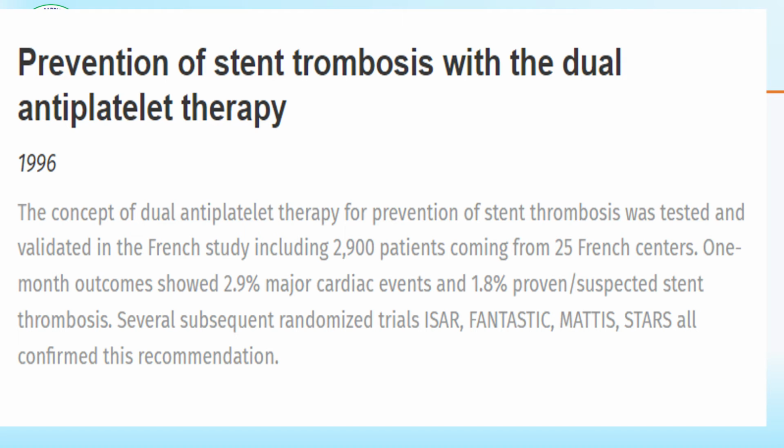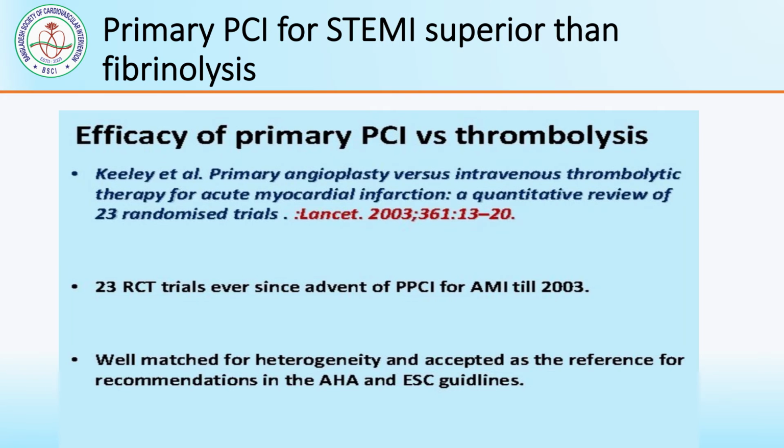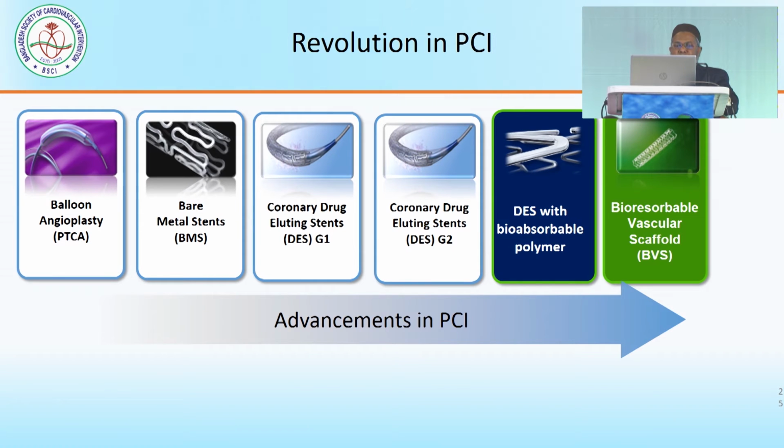And in 1996 came the concept of dual antiplatelet therapy, to reduce the complications of intervention. And in approximately 2003, many studies came for primary PCI, which is ongoing, and nowadays it is a class 1 indication. And then came the revolution of different types of stent.